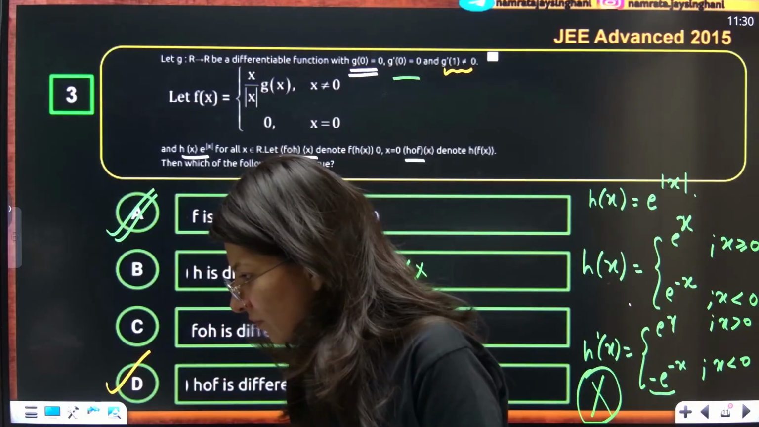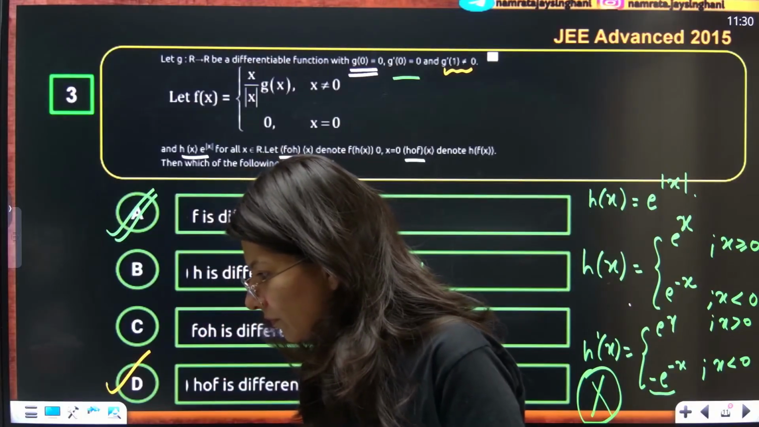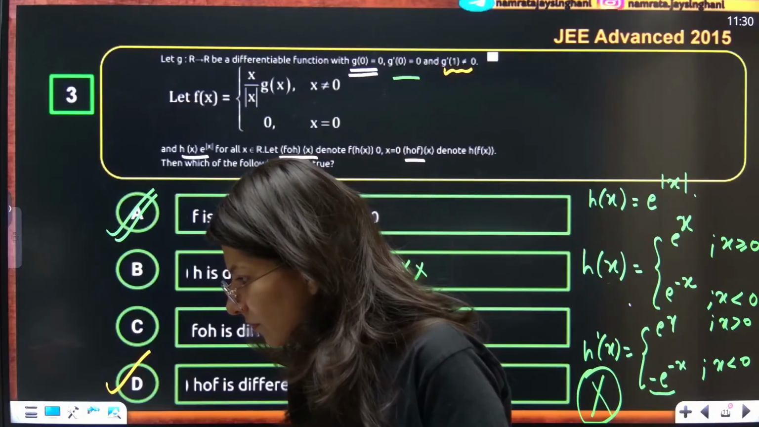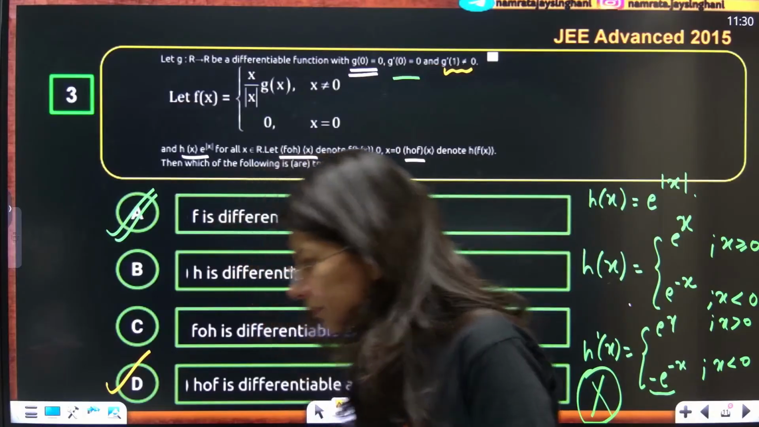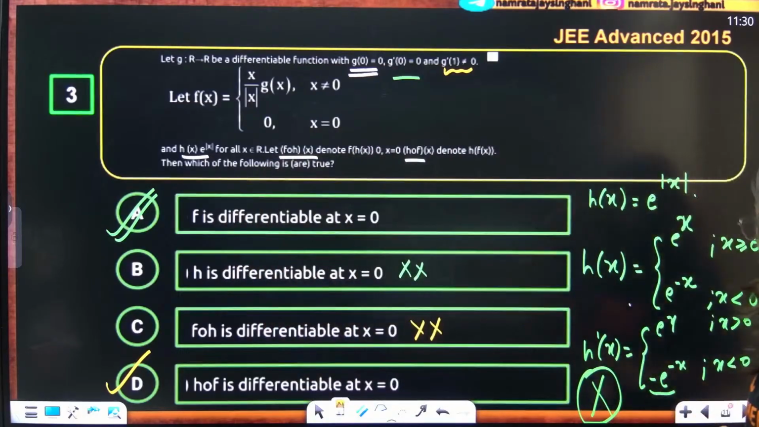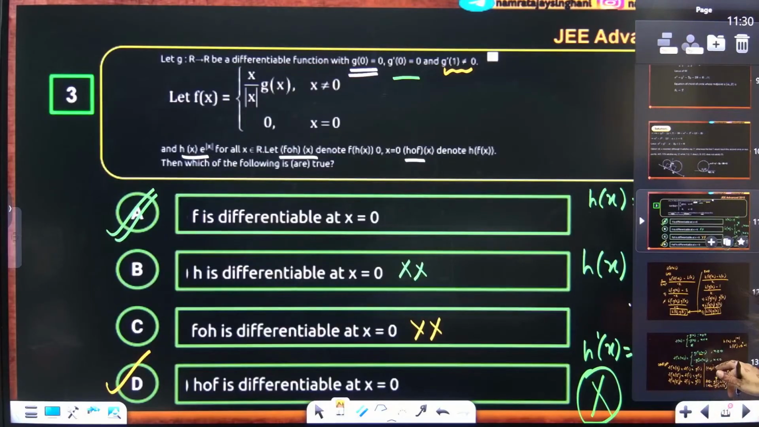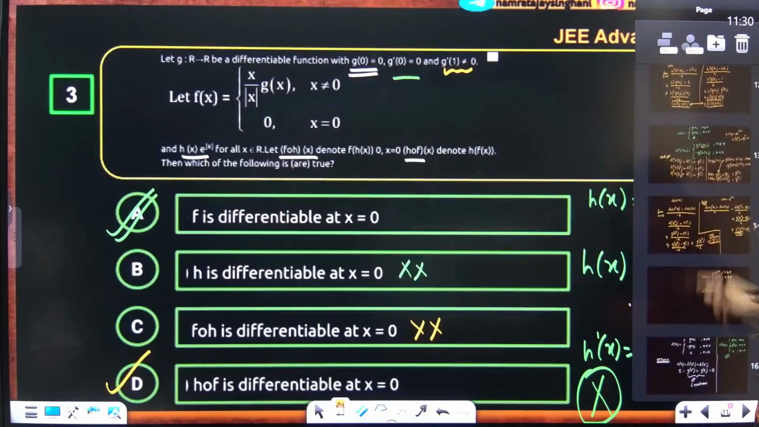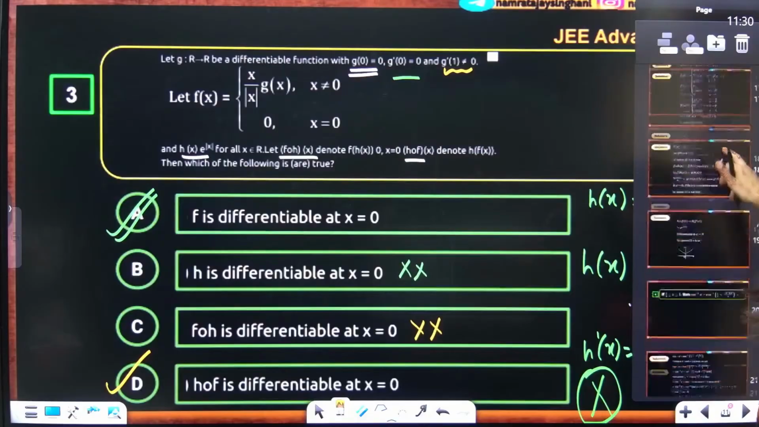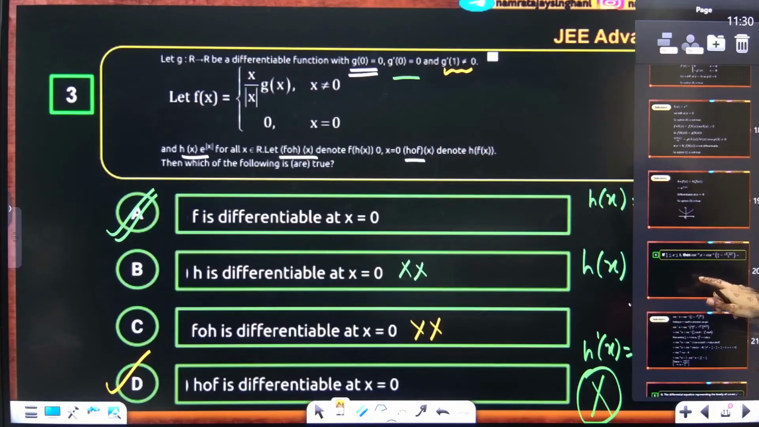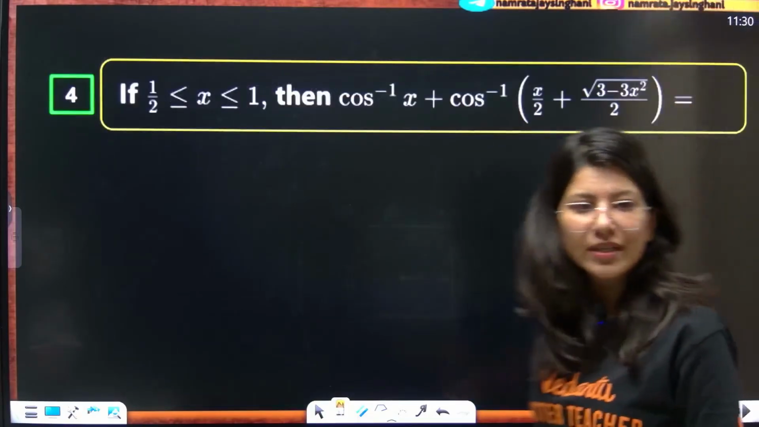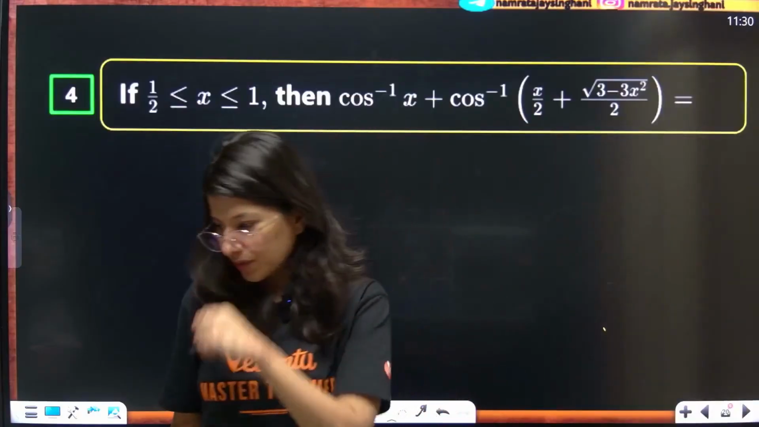Yes? Okay, clear everybody? Chalo. Next question, are we ready for it? Are we up for it? Yes. Okay, now the next question is actually from inverse trigonometric functions.